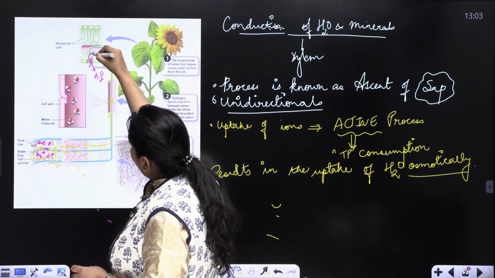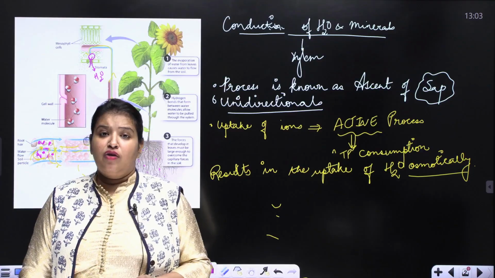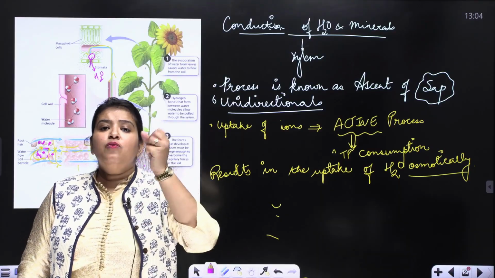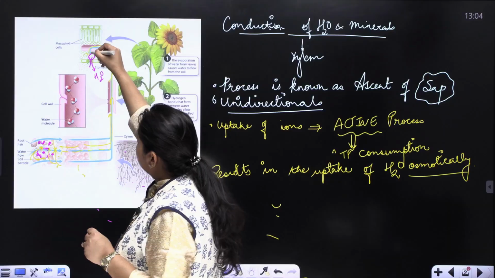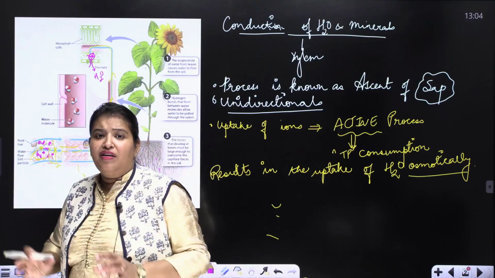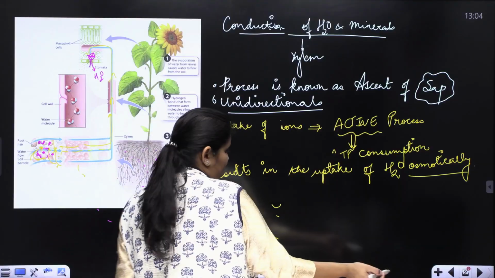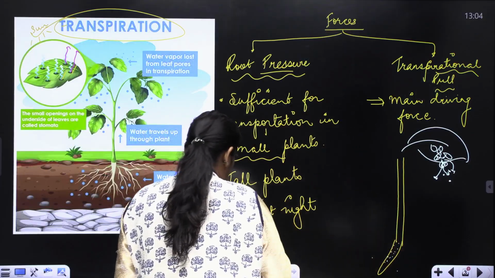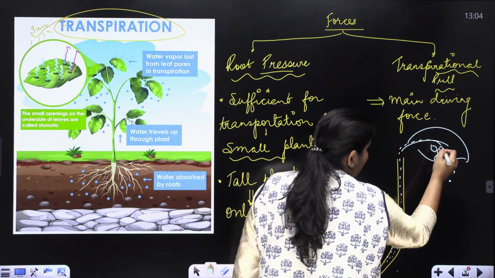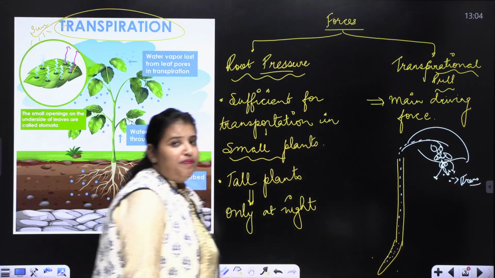So, the space behind the stomata, if you remember when we drew the internal structure of the leaf, there was a space behind the stomata. This becomes empty. When this becomes empty, because of the difference in the concentration gradient from the surrounding cell, the water moves again into the space, refilling it. And this causes a pull, and this pull creates a continuous water column in the xylem, and the water is lifted through transpirational pull.